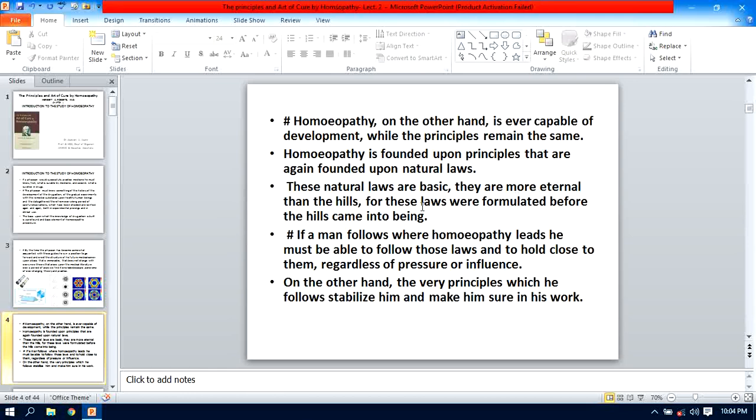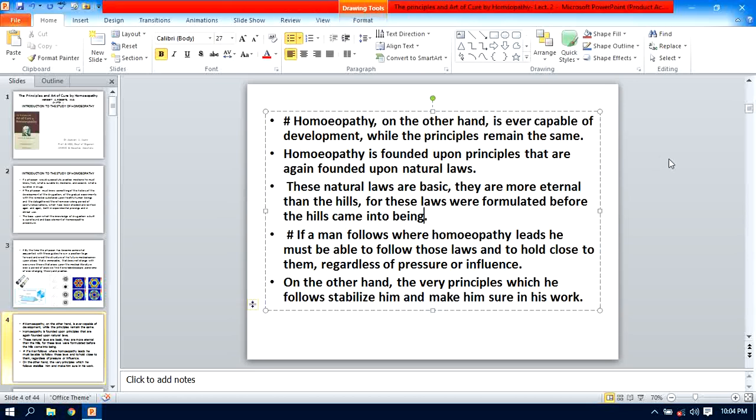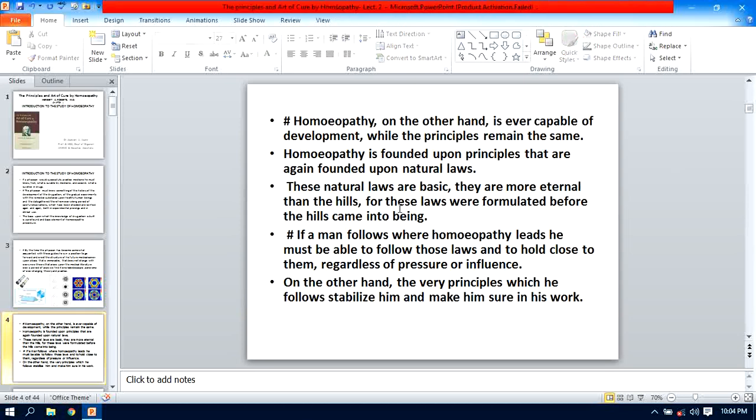They are more eternal than hills, for these laws were formulated before the hills came into being. Yes, the existence of the natural law is before the existence of the hills, and therefore they are more firm, more fundamental, and basic. Let us take the next paragraph.